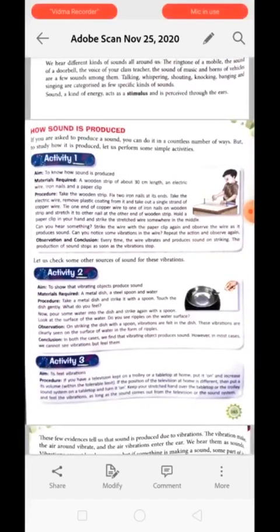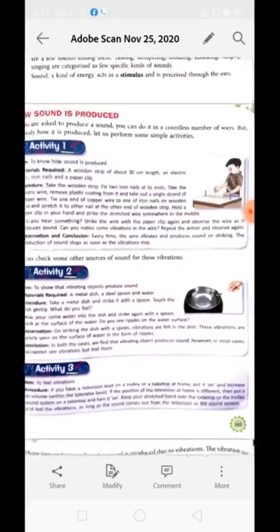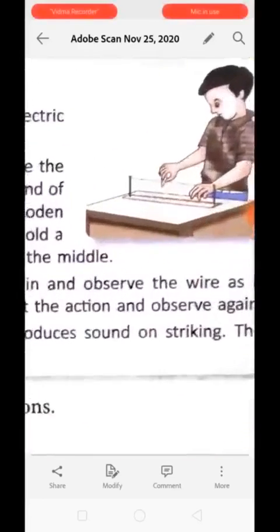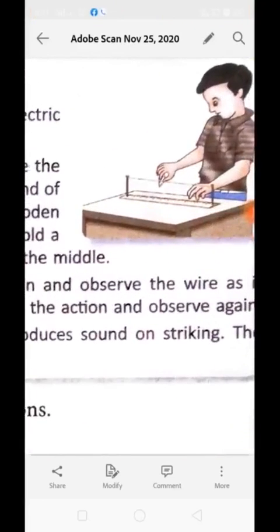Basically, whenever there is a sound, there will always be a vibration. Sound is produced through vibration. This can be proved by activity number 1. In this activity, you take a wooden board with 2 iron nails fixed.